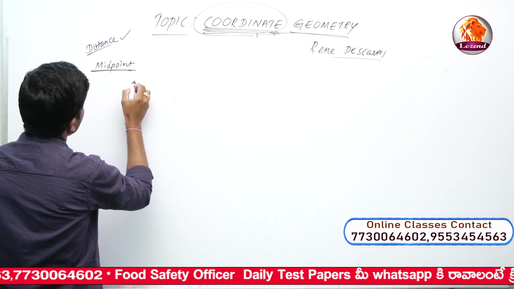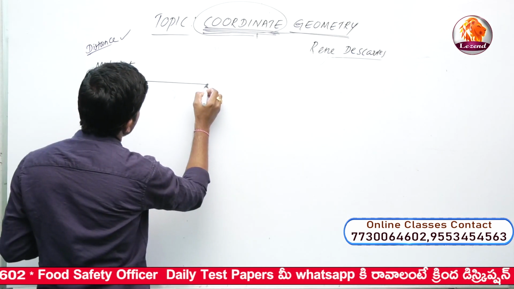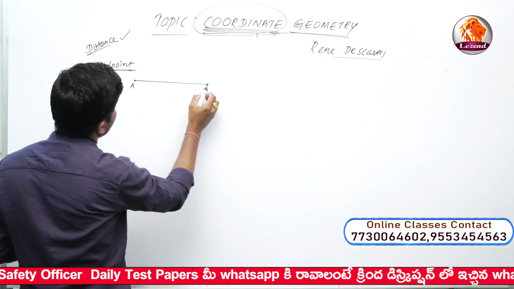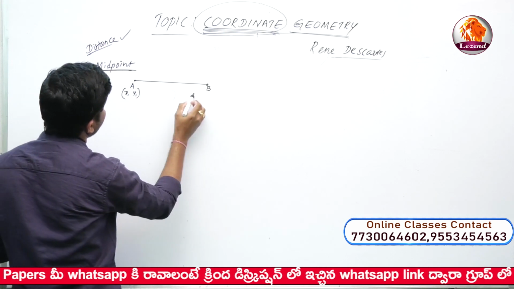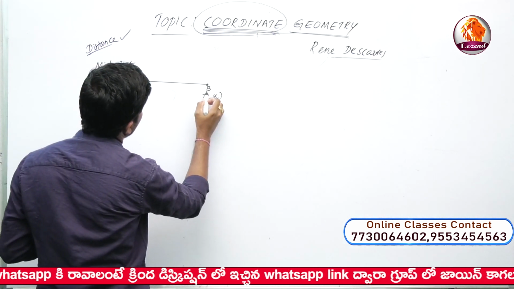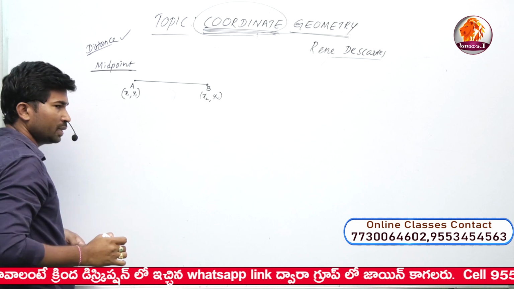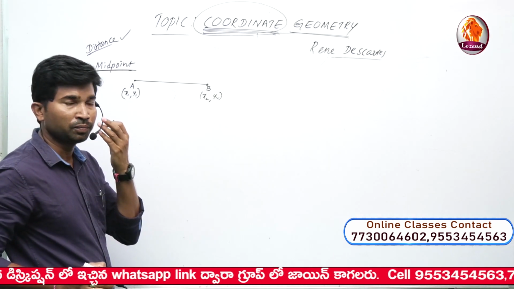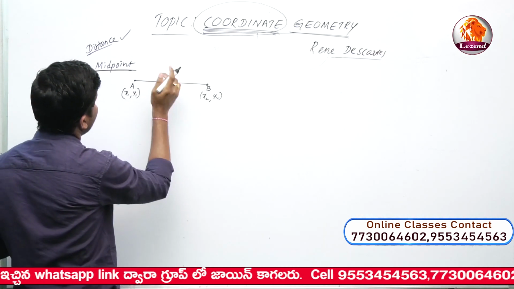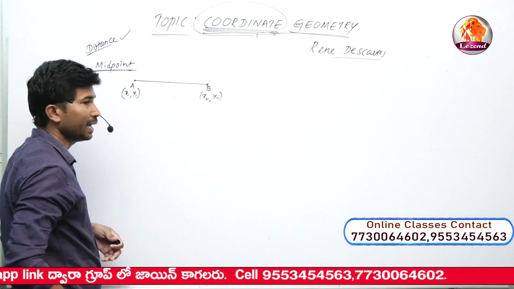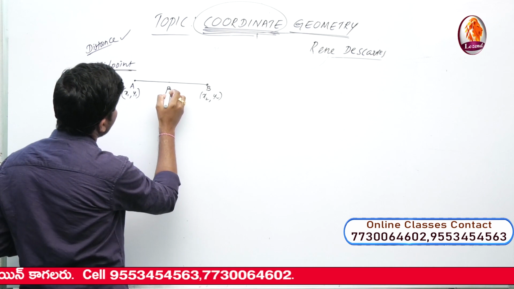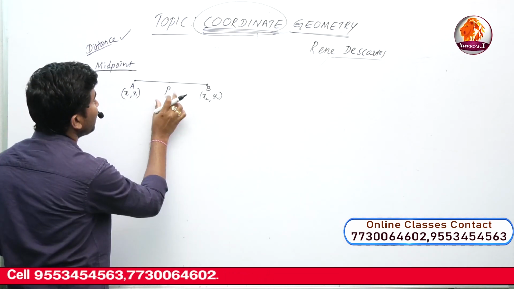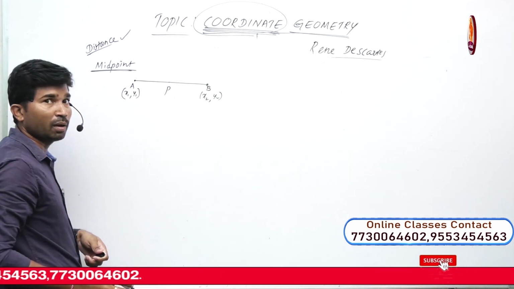For example, take the line segment AB, the point A having x1, y1, and the point B having x2, y2. What is the exact midpoint of the given AB? If P is the midpoint of AB, what are the elements of P?